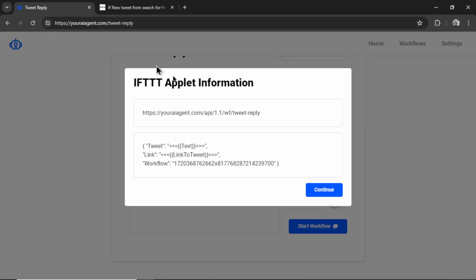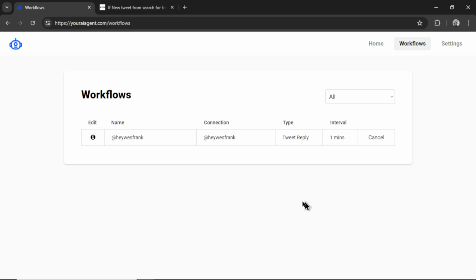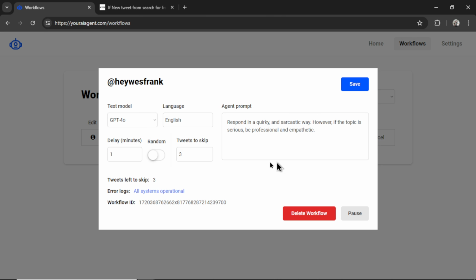So I can go back to tweet reply. I can click continue. It will take me to the workflows page. I can click on the info button. I can change any of these settings at any time. Let me change the tweets to skip back to 1 so we can see the test. I'm going to click save. So far it says all systems operational. If there are any error logs, you will see them here. We have a workflow ID for support.